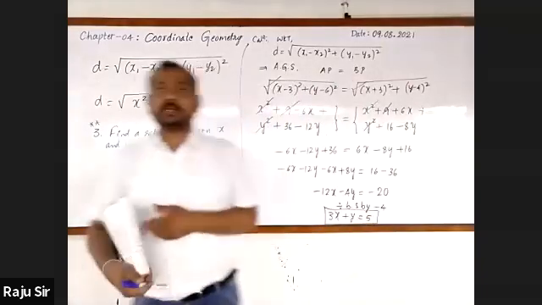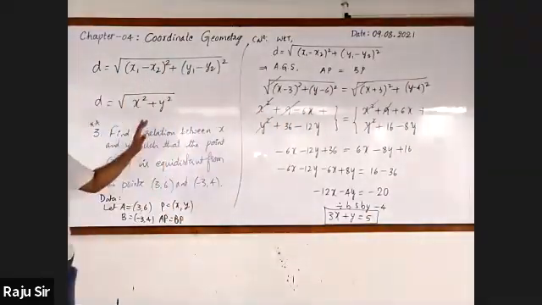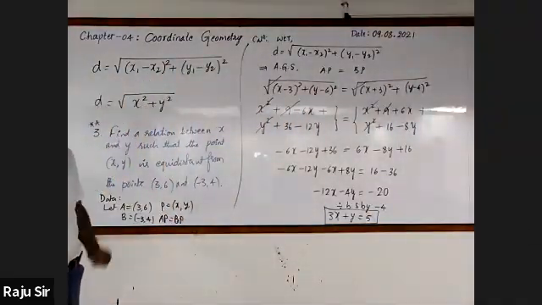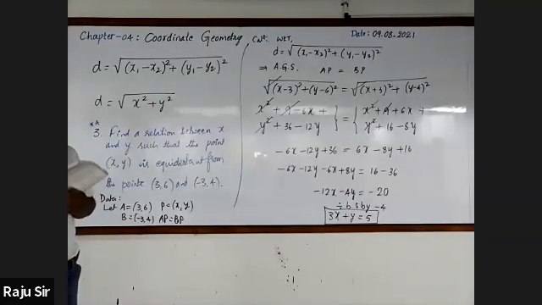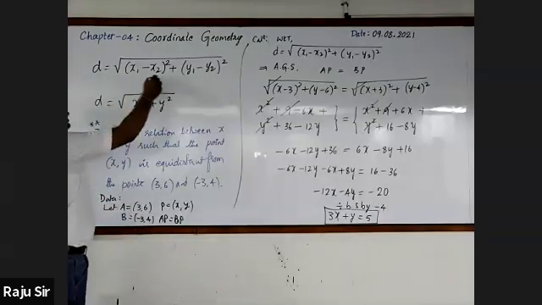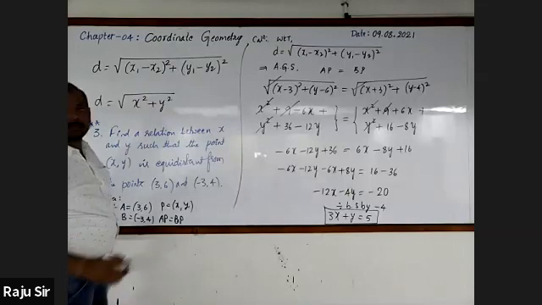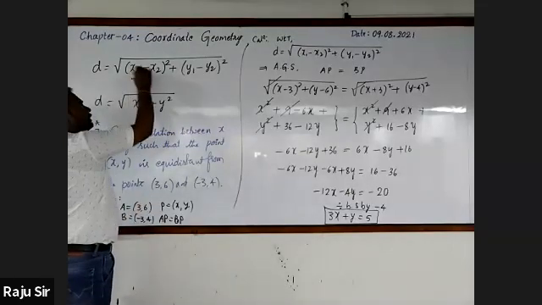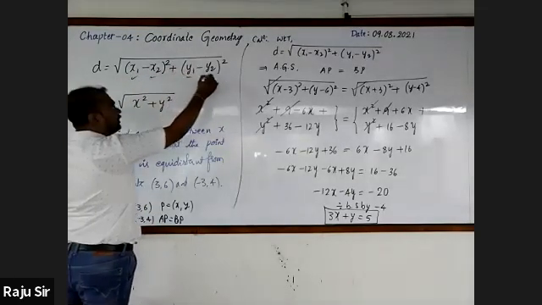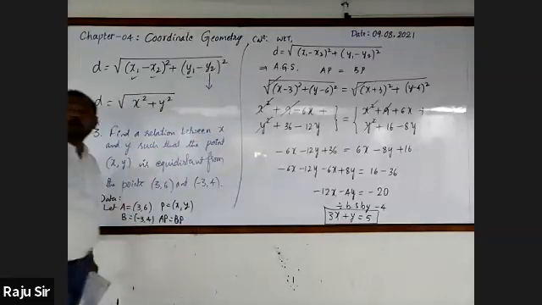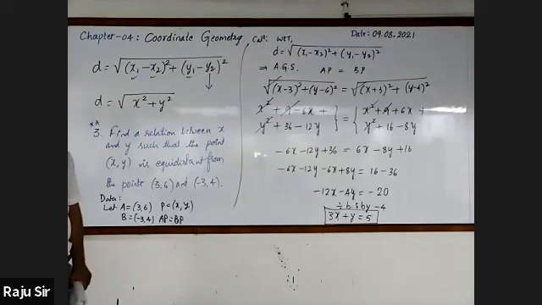Next, I'll go for taking another type with respect to distance formula. Listen to it. In this type, coordinates of a point will be given. They may give x1, x2, y1, but y2 we do not know.